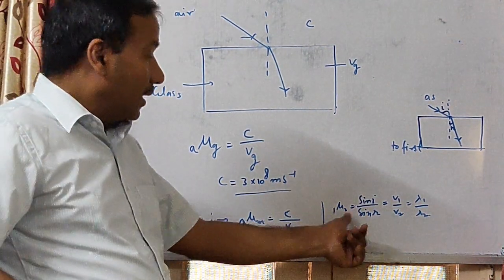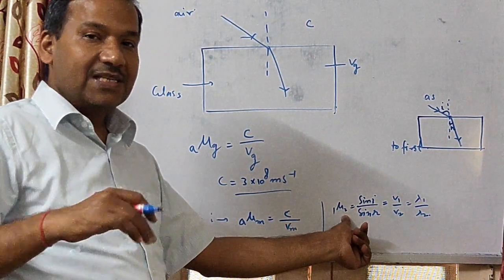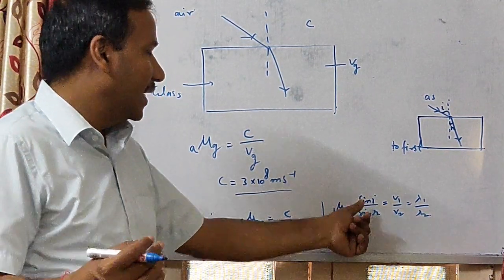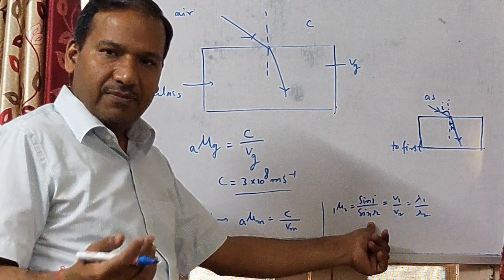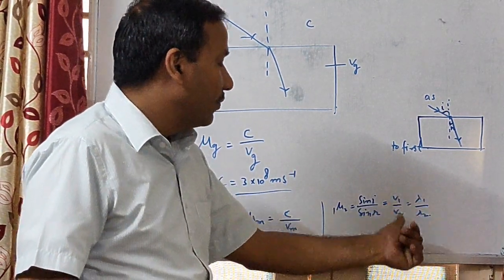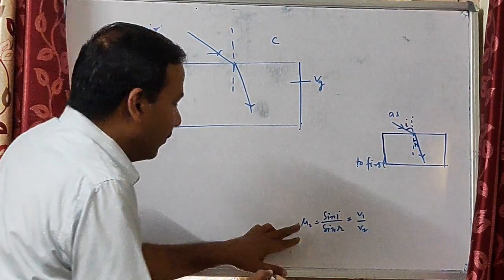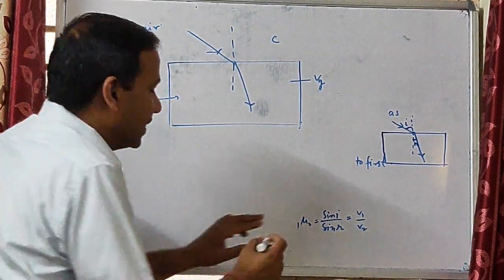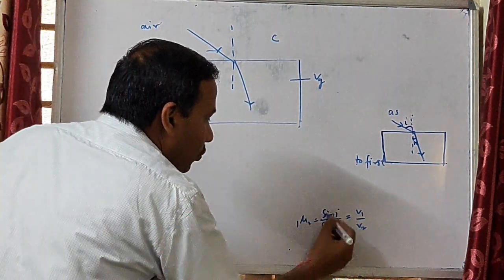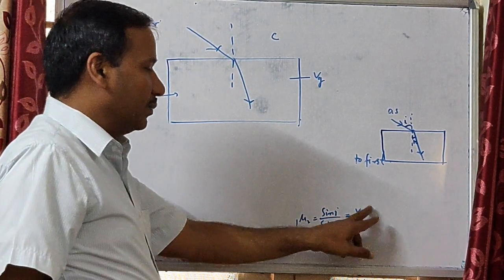Next, it can also be defined as 1μ2, meaning light is traveling from one medium to another medium, that is equal to sin i over sin r, which we have already studied, and v1 over v2, and that is equal to λ1 over λ2. When light is traveling from the first medium to the second medium, from Snell's law, 1μ2 is equal to sin i over sin r, and that can also be written as v1 over v2.